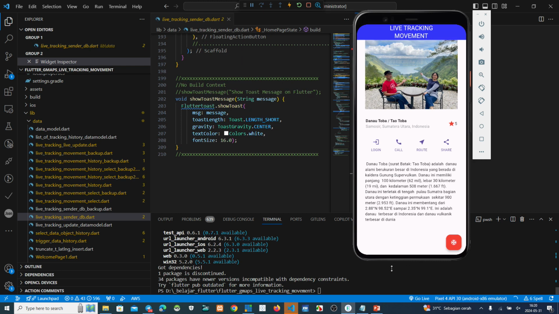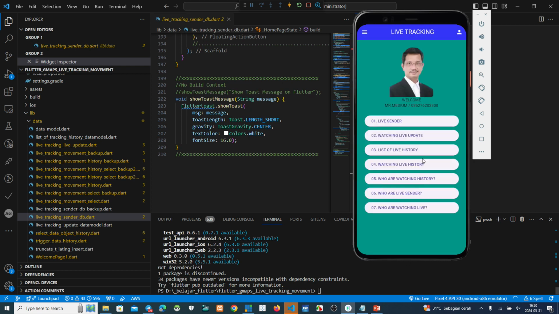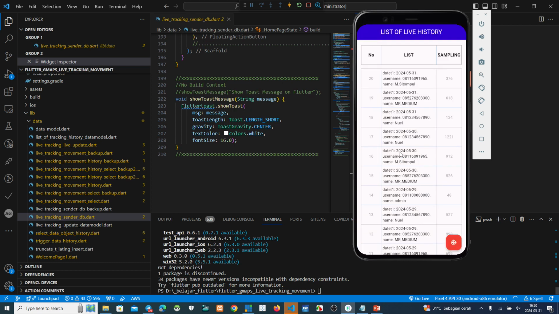Okay, we must see this one. You see, yeah, up to you. Maybe because this is just development. Maybe sometimes on this date we just stay at my home, but the lat long does not change.